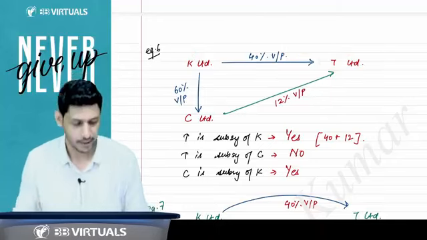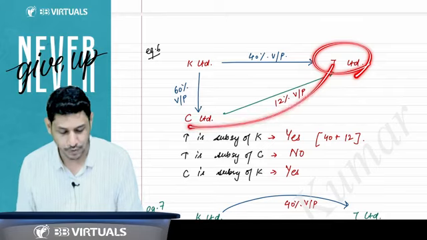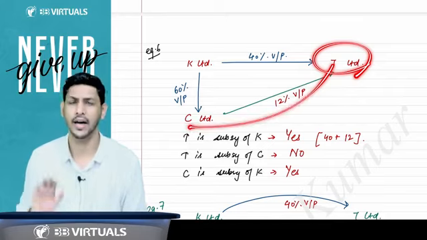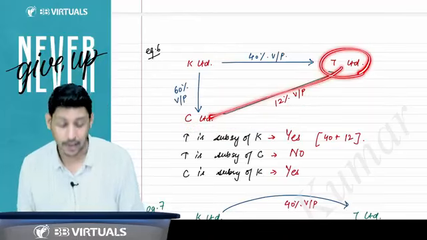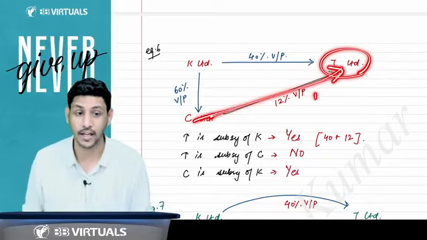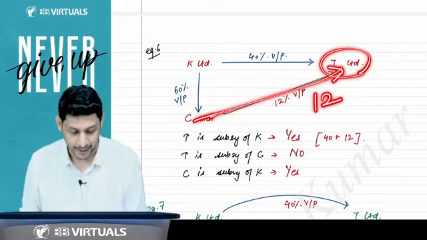Sir, there is a question whether T Limited will become the subsidiary of C. I asked you why. Because, sir, you see, T Limited will become the subsidiary of C because C is directly holding 12%, and the holding company of C is also holding 40%.